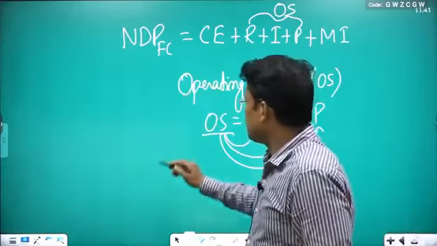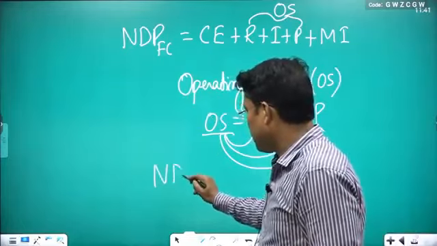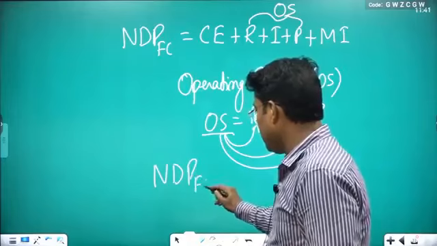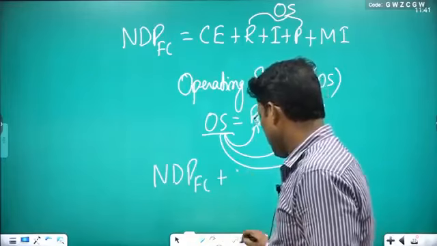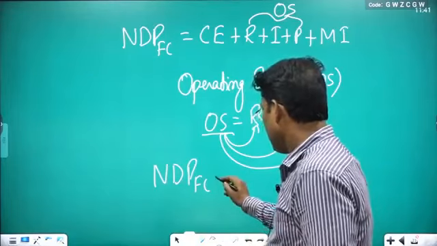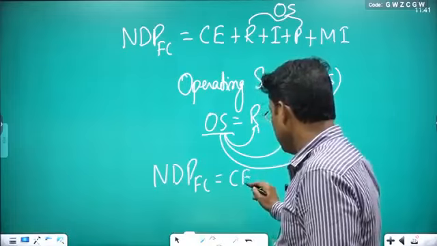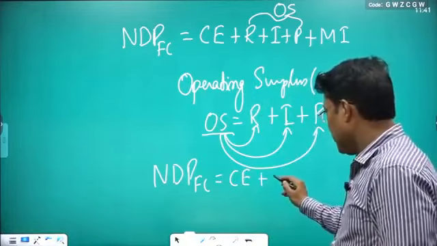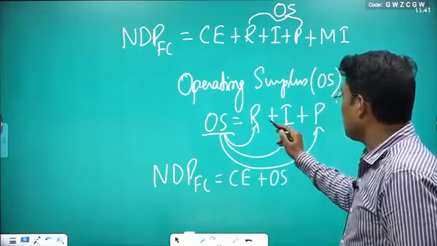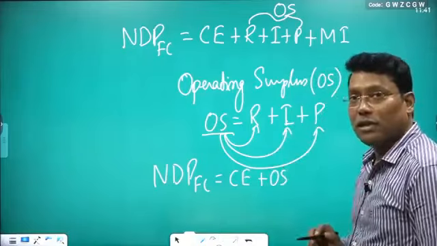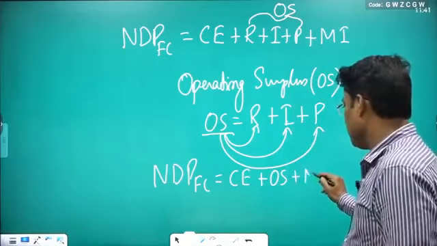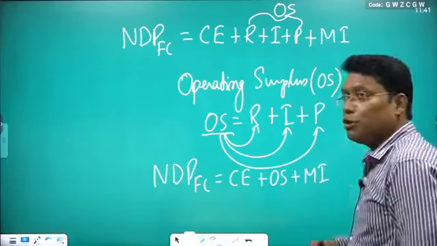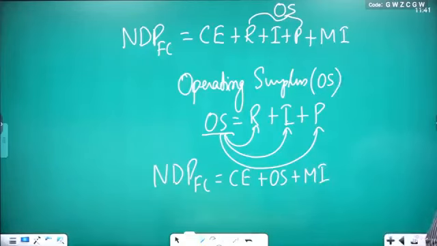So the same equation you can also write in this format. NDP at FC is equal to CE, that is the labor share, plus OS. In place of R plus I plus P, you directly write the OS, plus you write the mixed income. You cannot use the OS alone because you can't differentiate the level of income. Clear?